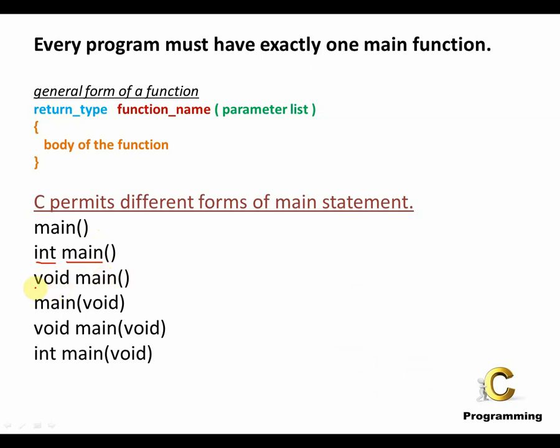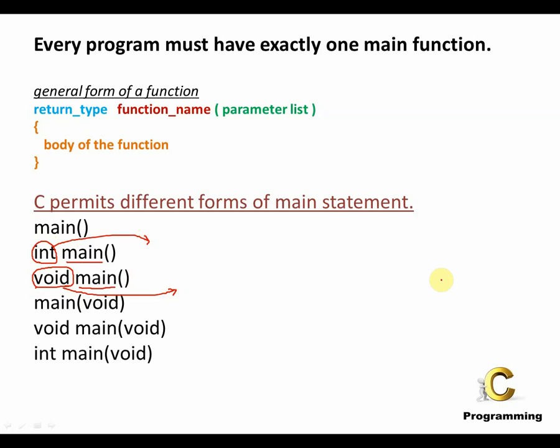The next form is you write void and you write the name of the function, which is main again. Now this is the return type, or it's also the data type. This int return type means that the main function will return an integer value, and this void return type means that the main function returns no value basically. So for no value return, we use the void